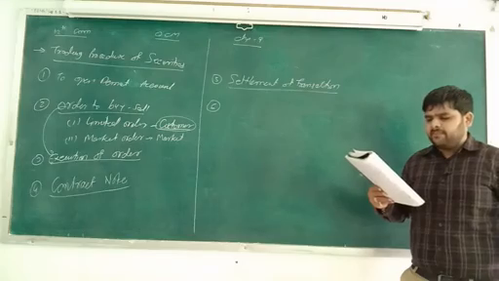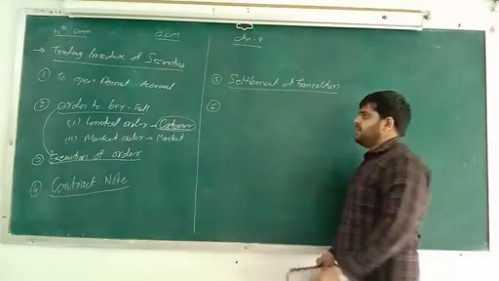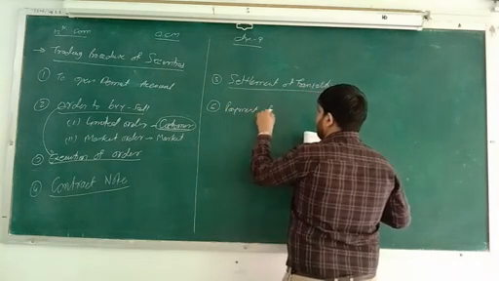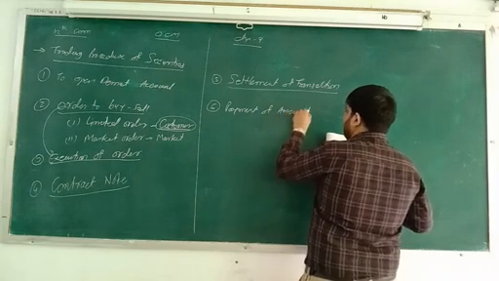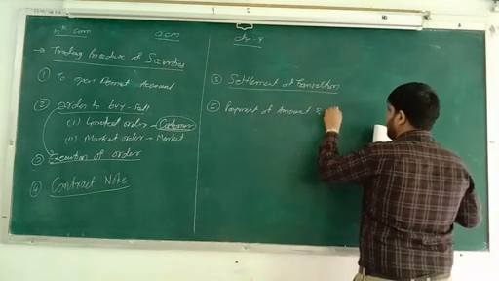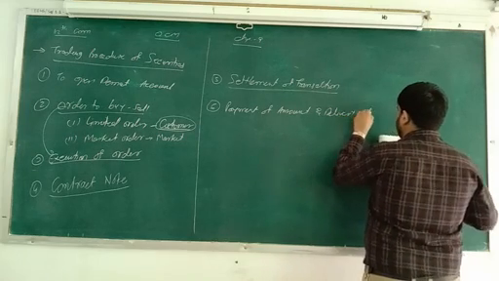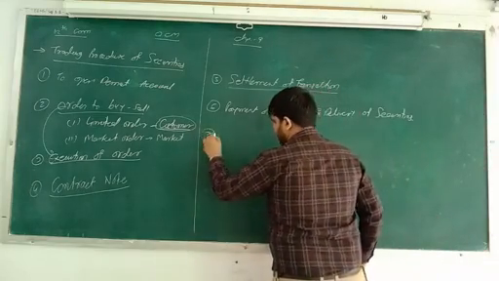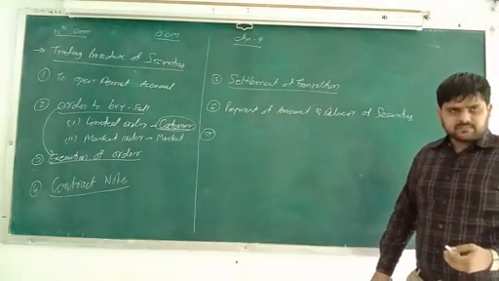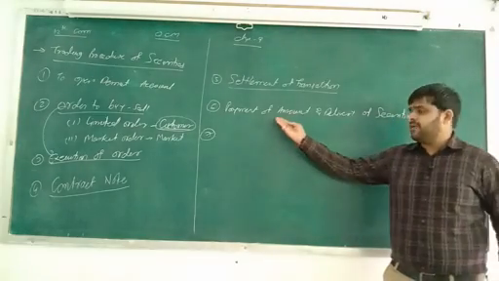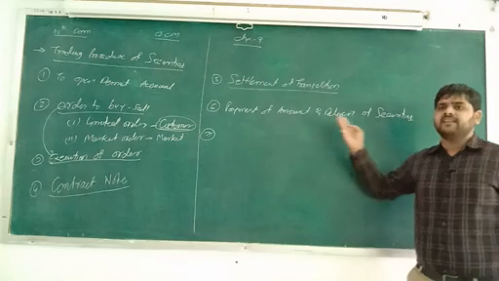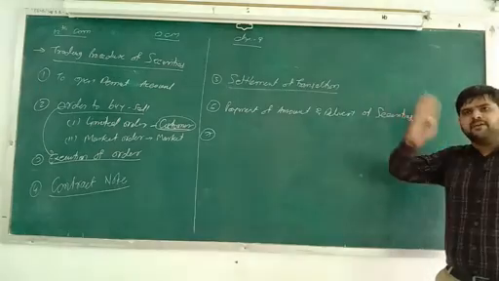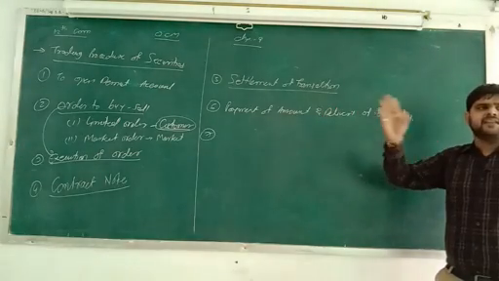Now number 6, payment of amount and delivery of securities. So this is number 6, that is payment of amount and delivery of securities. Okay, so definitely if we have to purchase goods, what do we have to do? We have to make the payment, and we receive the goods. It means that securities are received not in a physical way, but with the help of the internet, and they are added in our account.